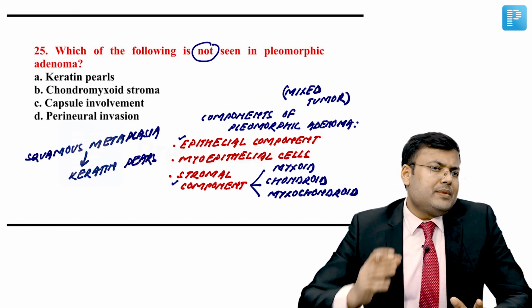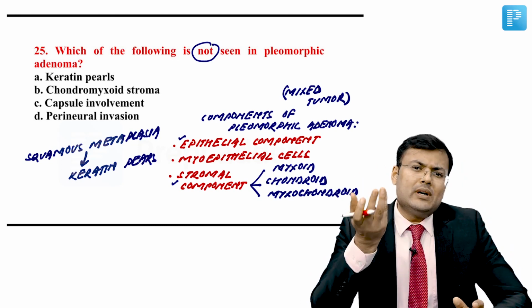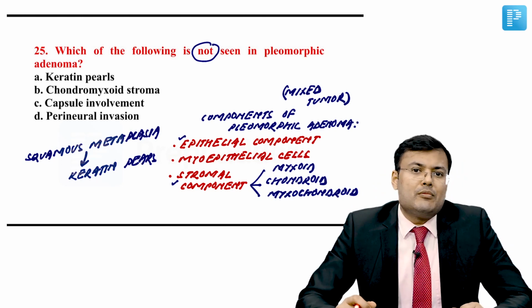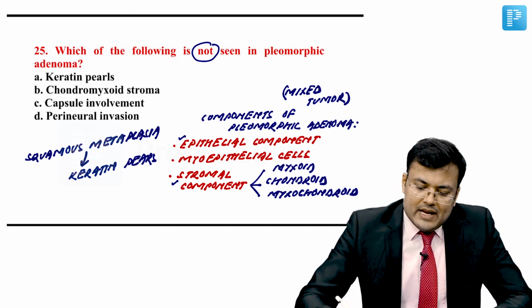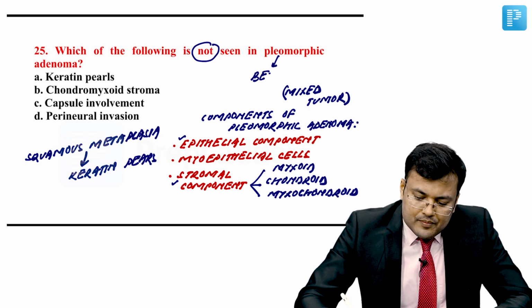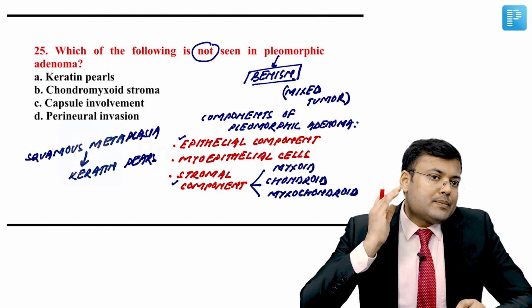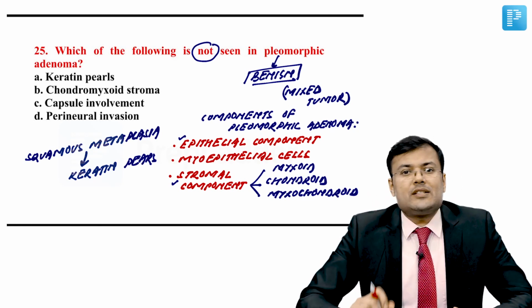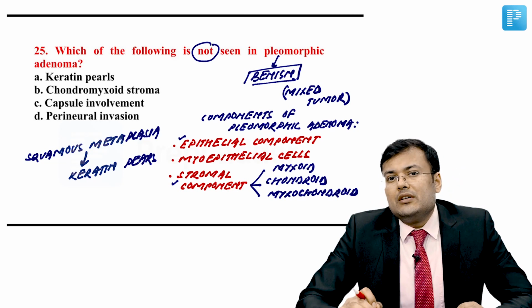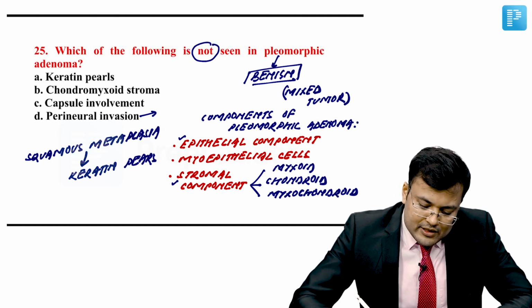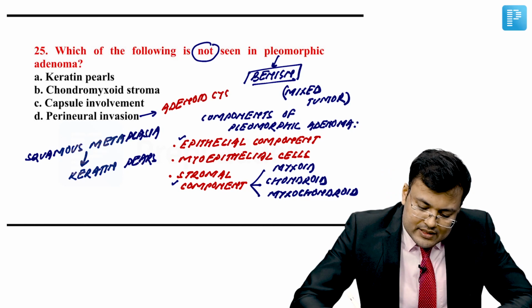And you know that in patients who are having pleomorphic adenoma, there is presence of fibrous capsule, and fibrous capsule involvement can be seen in pleomorphic adenoma. Pleomorphic adenoma, it's a benign tumor. Involvement of nerve, it is seen in malignant tumor. And this perineural invasion is the characteristic property of which salivary gland tumor? That is adenoid cystic carcinoma. It is seen in malignant tumor, especially which one? It is a feature of adenoid cystic carcinoma.